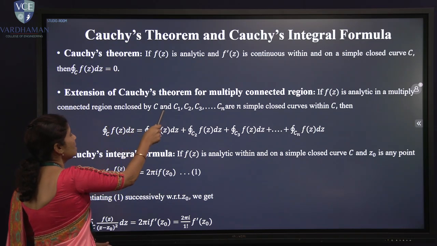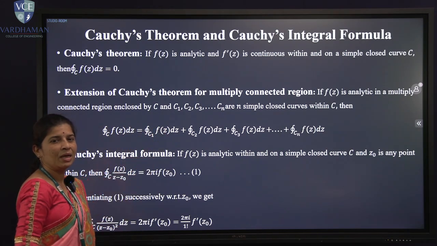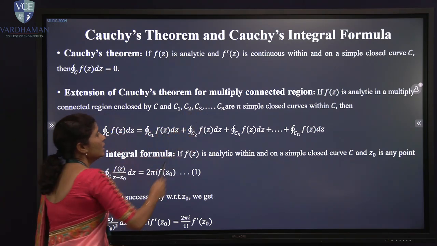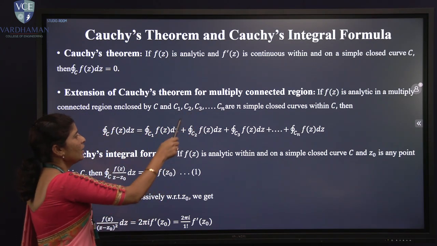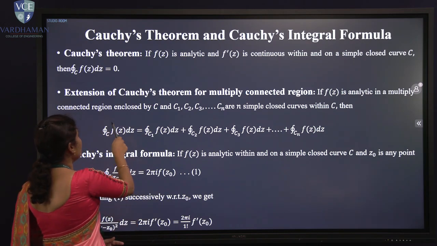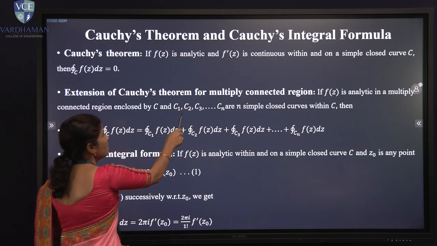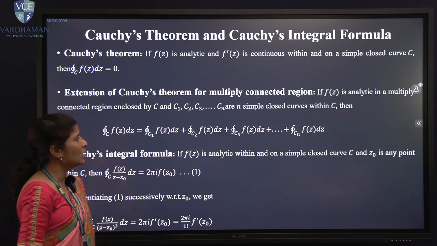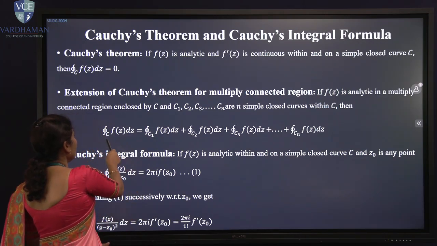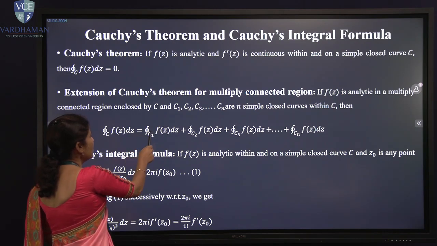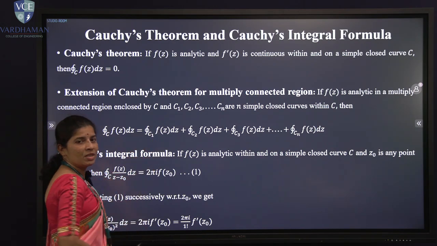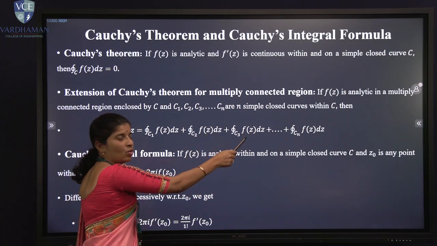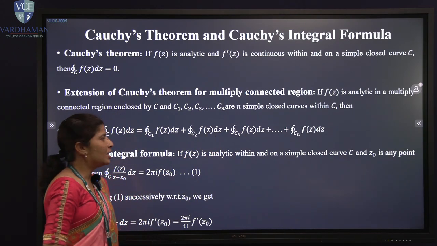Now, the extension of Cauchy's theorem for multiply connected region. Multiply connected region means here a region having C with C1, C2, C3 as simple closed curves. If f of z is analytic in a multiply connected region enclosed by C and C1, C2, C3, ..., Cn are n simply connected simple closed curves within C, then the contour integral over C of f of z dz is the contour integral along C1 of f of z dz, plus the contour integral along C2 of f of z dz, and so on, plus the contour integral along Cn of f of z dz.